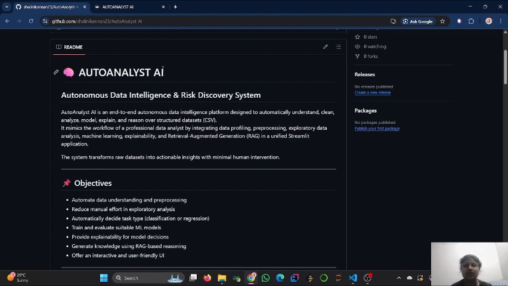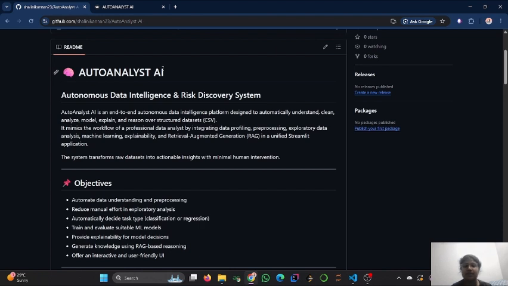So this AutoAnalyst-AI tries to solve this by combining features like automated data profiling, intelligent pre-processing, and machine learning strategy recommendation, explainability, along with data-aware AI chat using RAG, all in one pipeline.